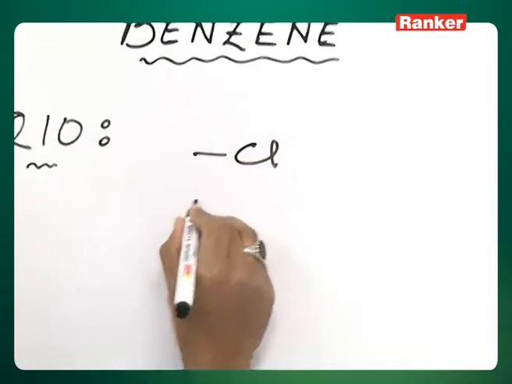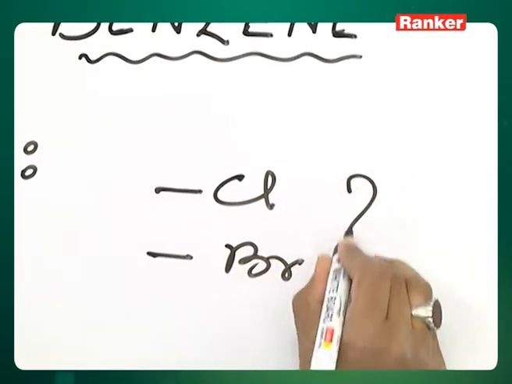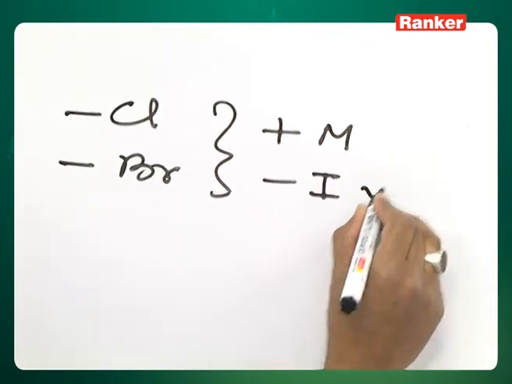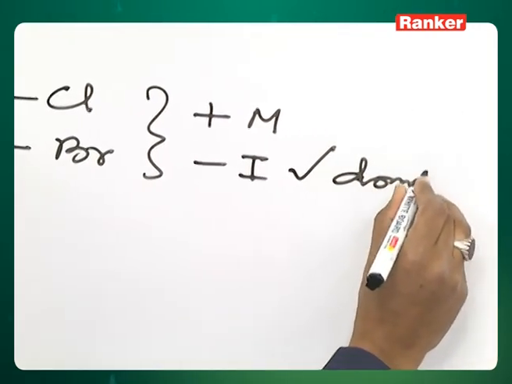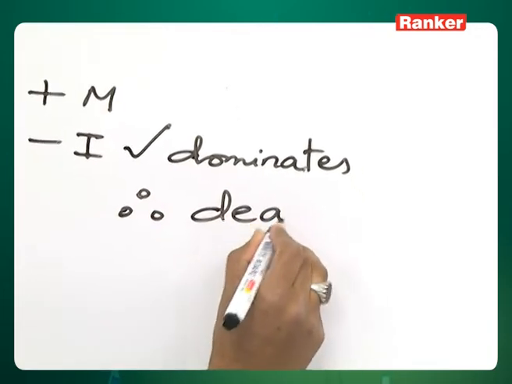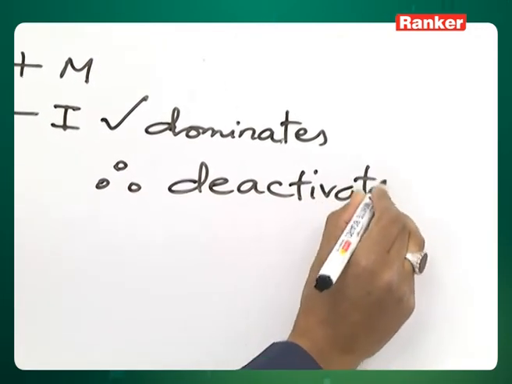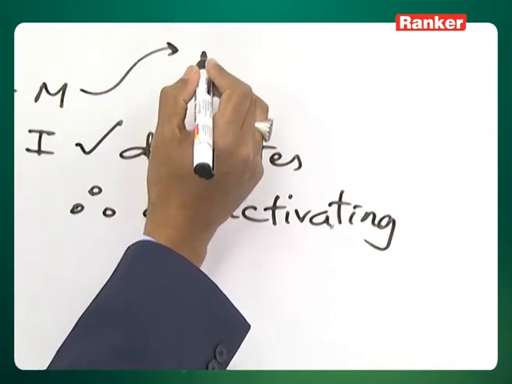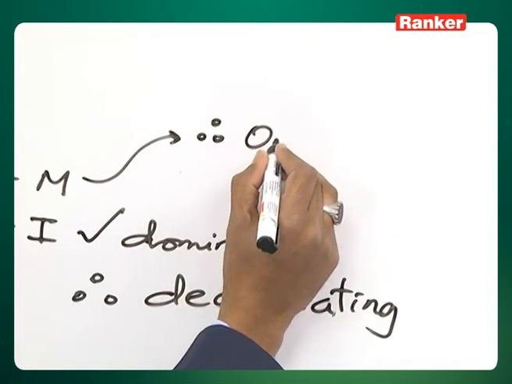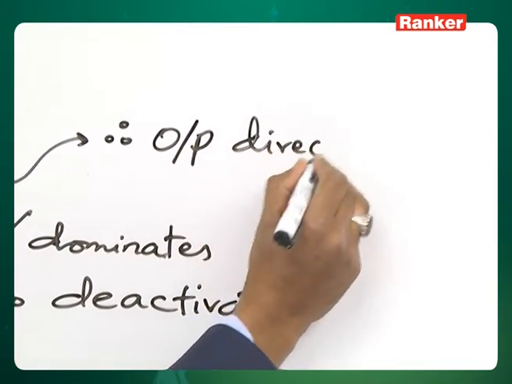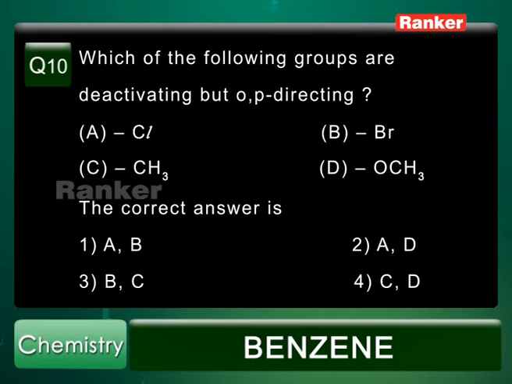Cl and Br: these two are plus M and minus I. Minus I dominates. Therefore, they are deactivating. Because of plus M, they are ortho-para-directors. So the correct answer is first option, AB.